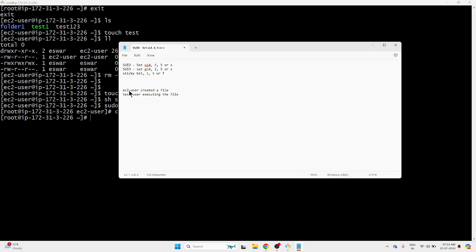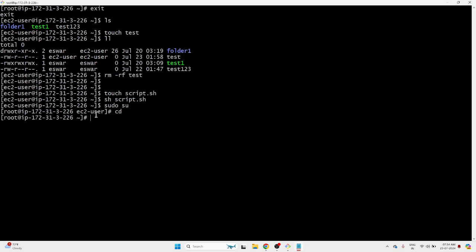So what is the basic example I'll say? Whatever the commands we are using, ls, ll, touch, cat, what are all these commands? As I told you, there will be a bin directory where these executables will be present. All these commands belong to the root user. Root is the owner of all these commands, all these files. But a normal user also can execute them.